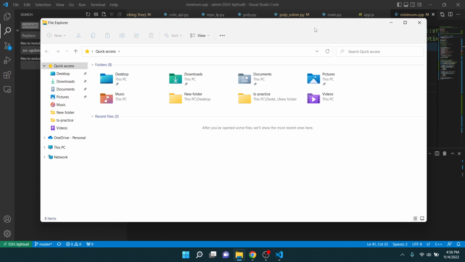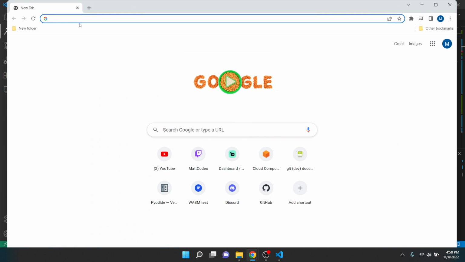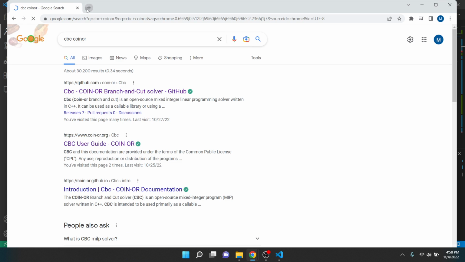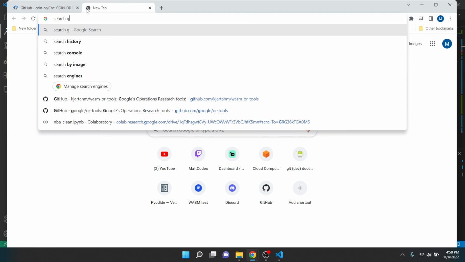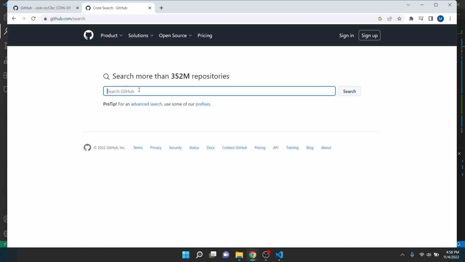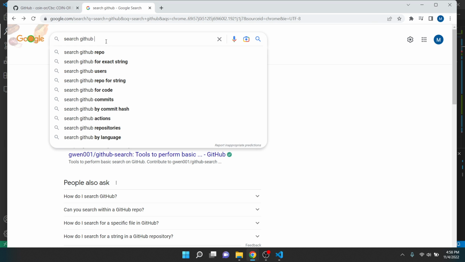You know what? I should already know how to do this, but I need to learn how to search GitHub. Because I actually don't know. GitHub search. No, there's a way to search.